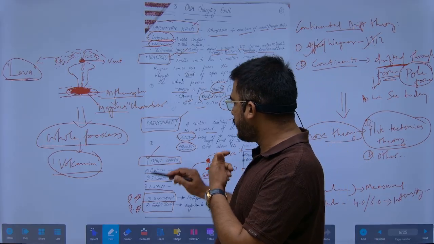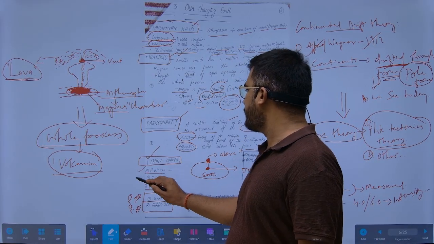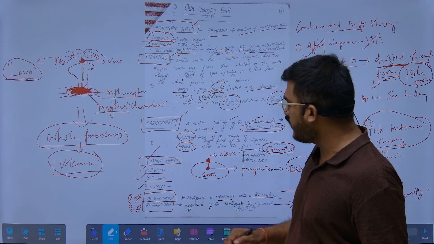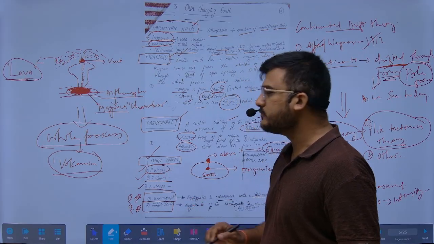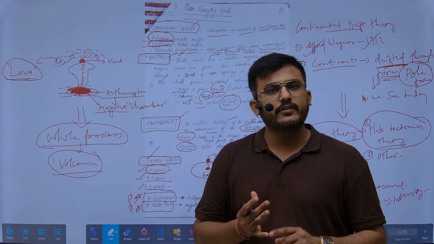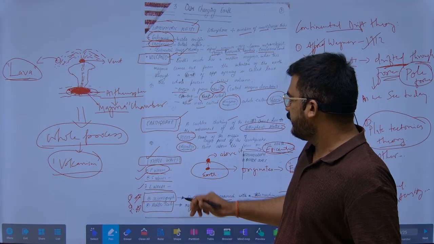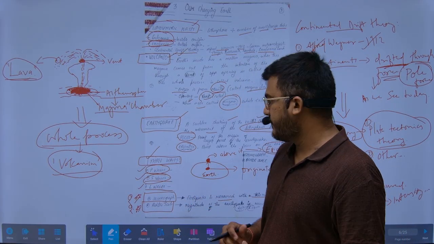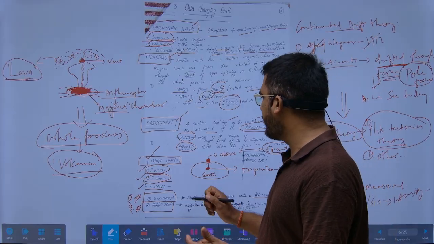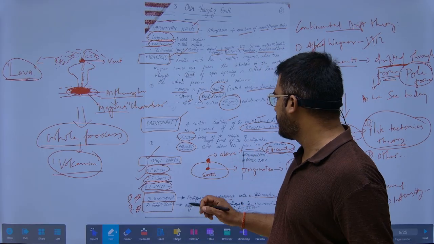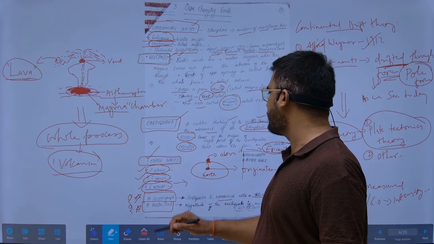There are three types of waves. First are P waves, second are S waves, and third are L waves. P waves are called primary waves, because they can pass through solid, liquid, and gaseous media. The second is S waves, which reach secondary, so they are called S waves. L waves come after the interaction with the earth's surface, and they give the maximum damage.